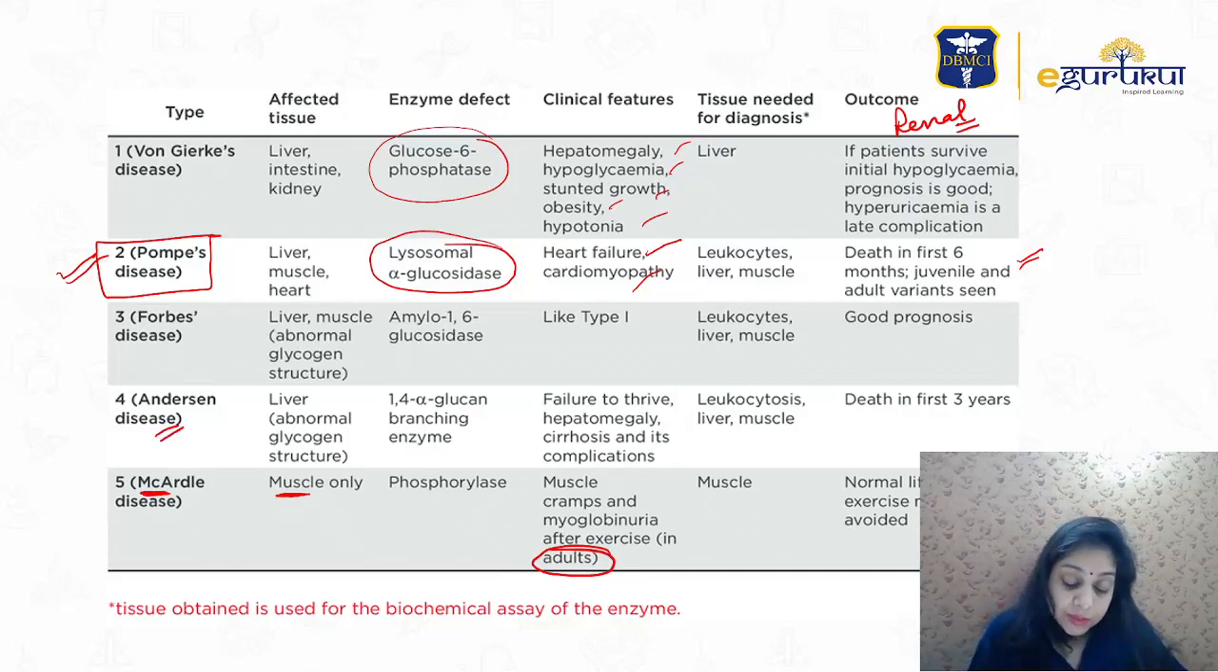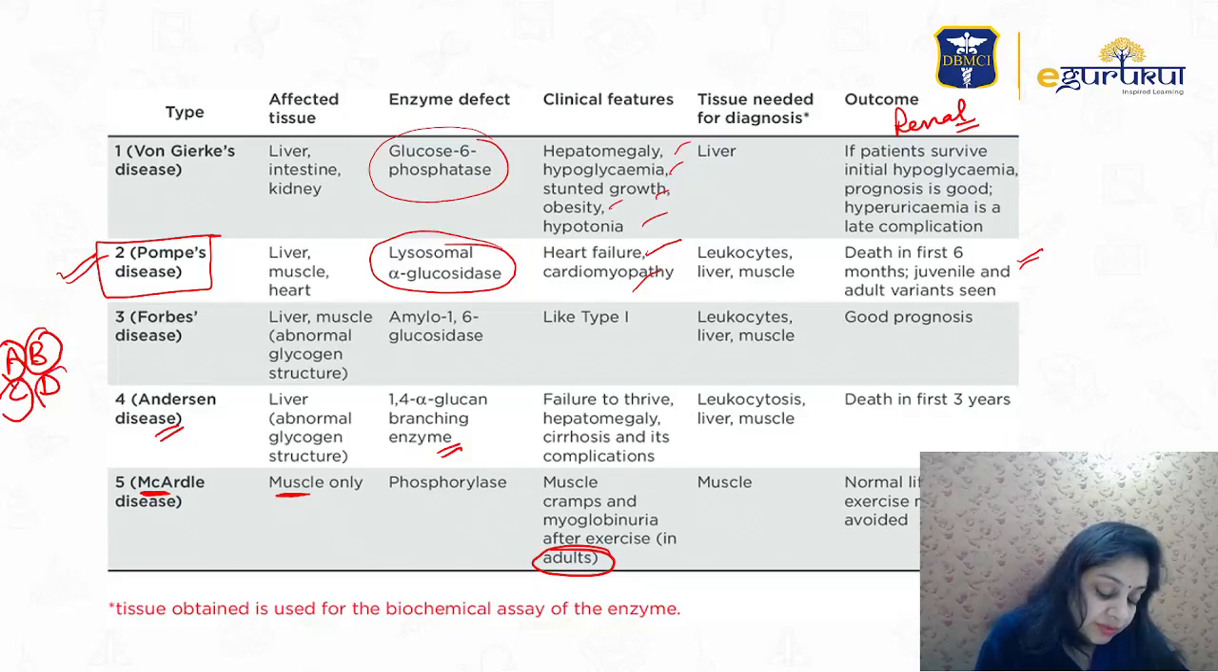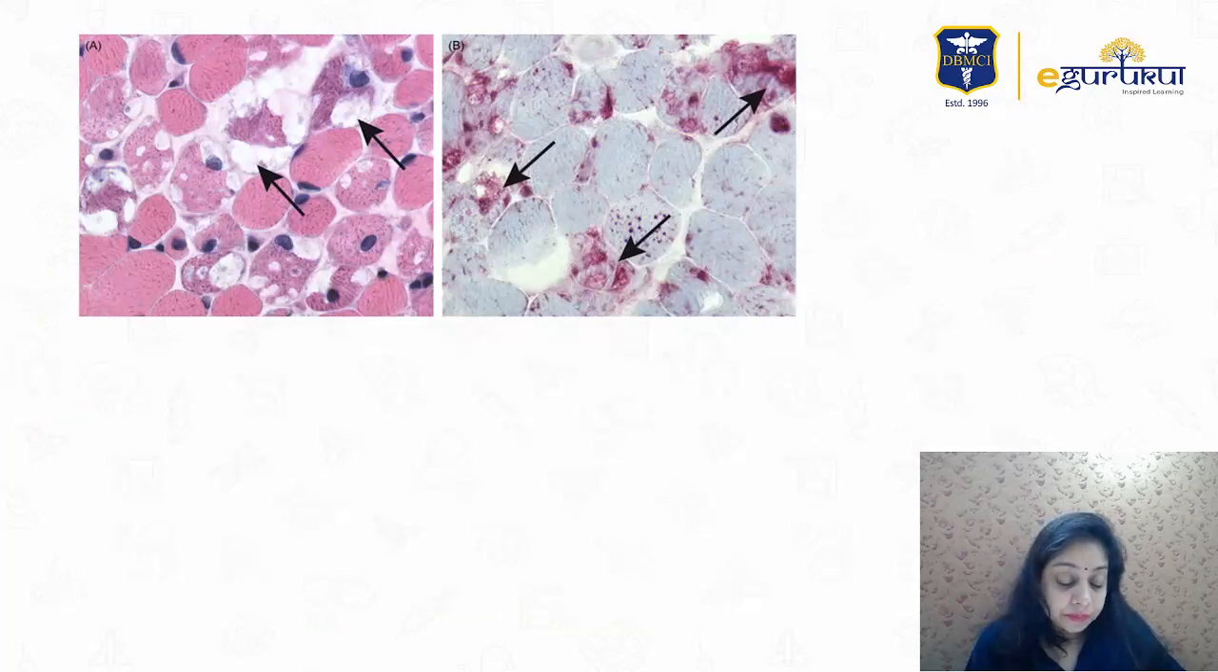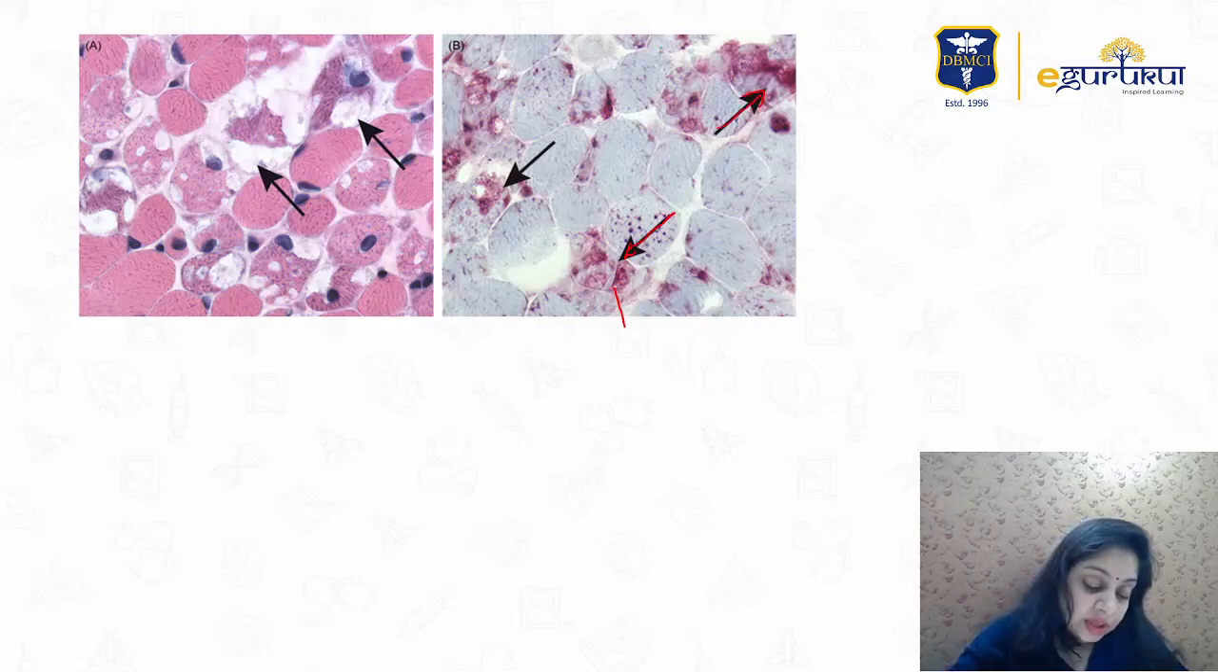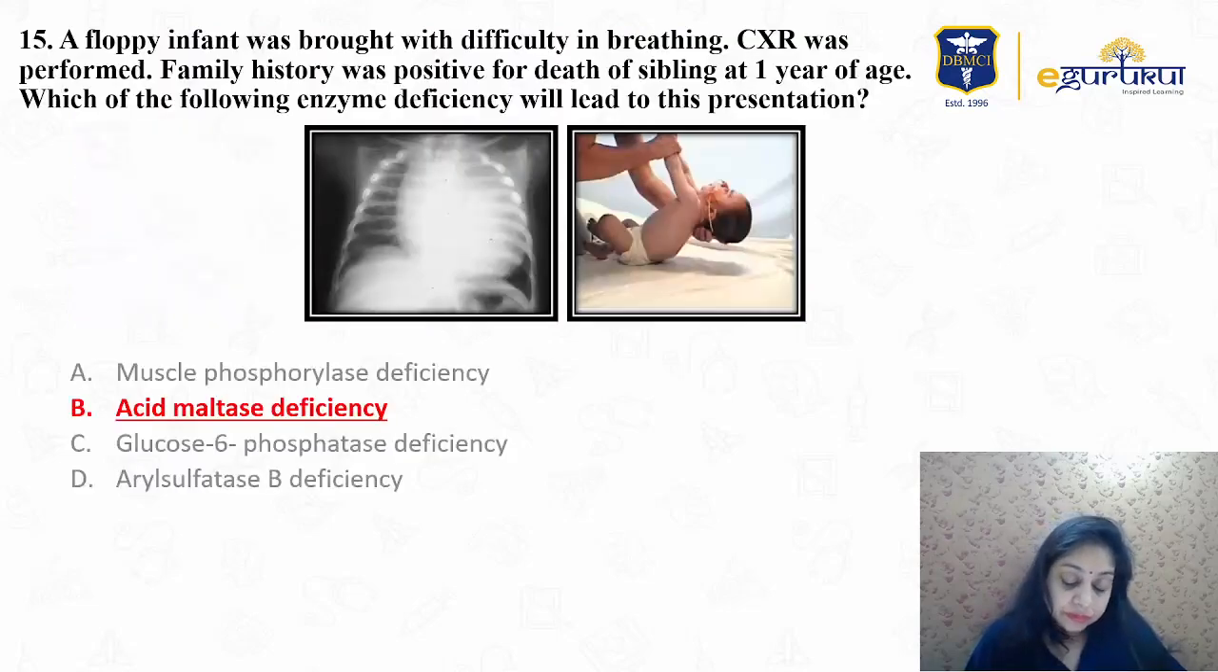Anderson disease is because of the branching enzyme, right? Remember ABCD. Anderson disease is for the branching. Cori's disease is the deficiency of the debranching enzyme. Okay. In this slide, these are the accumulations of glycogen because the enzyme is deficient. Glycogen is accumulated inside the cell, which is very, very sticky, giving rise to floppy infant syndrome in this case. Right, choice B.